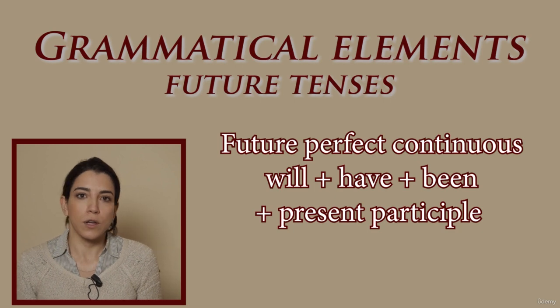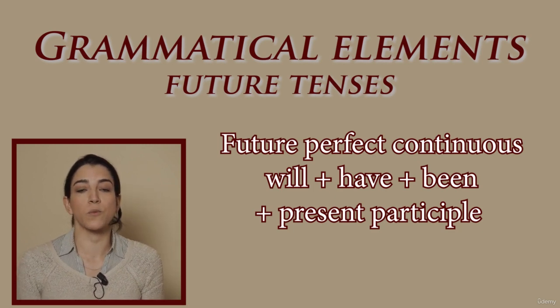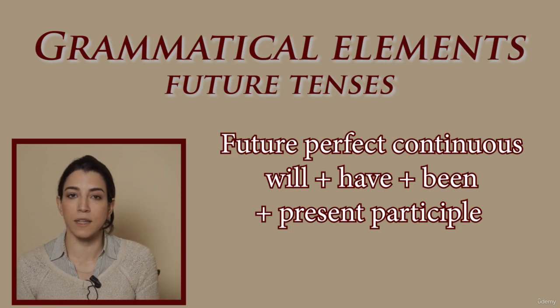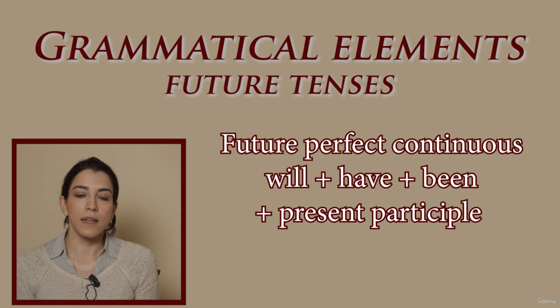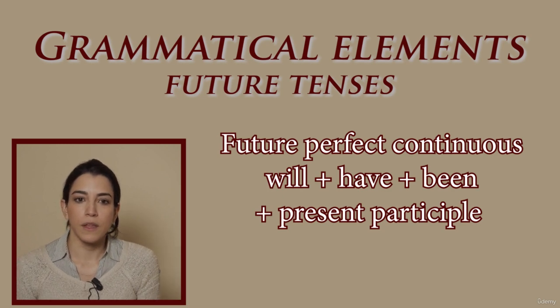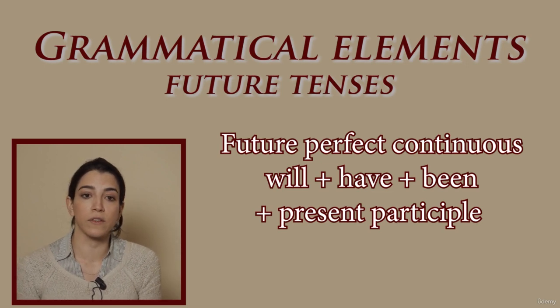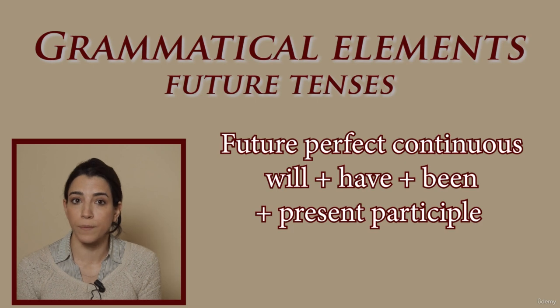As for continuous forms in general, we can only use future perfect continuous with action verbs instead of stative verbs. Let's have a look at the structure. Will plus auxiliary verb have plus been plus the present participle of the main verb.